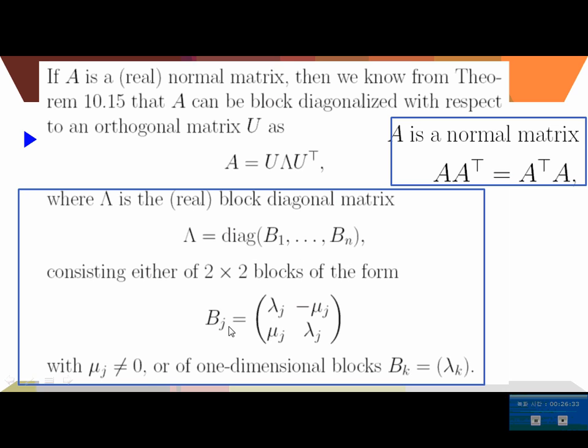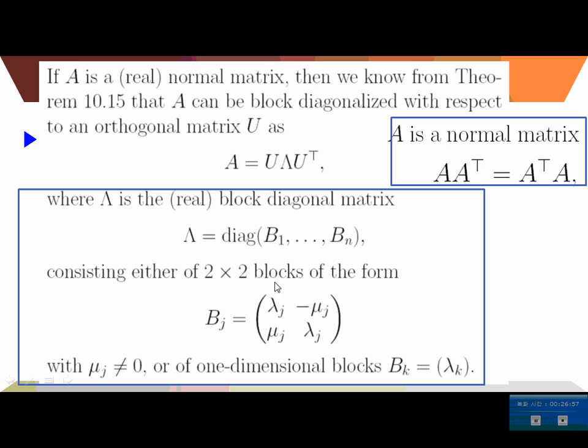These blocks are 1 by 1 scalar matrices or 2 by 2 real matrices like this, when mu j is not equal to 0. What this means is, if these are real eigenvalues, then they are all listed as diagonal entries.